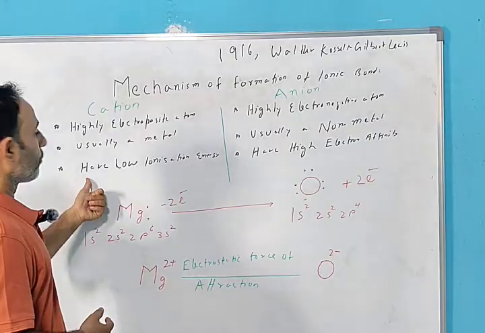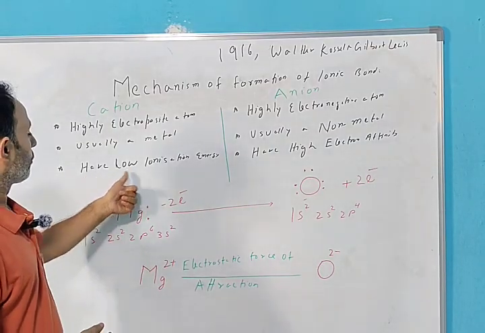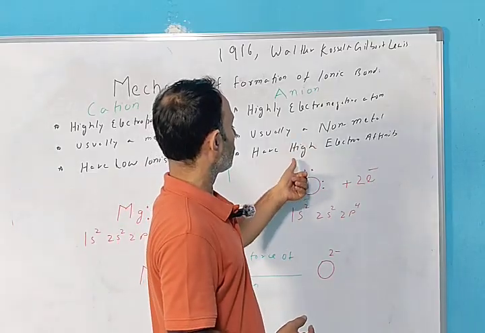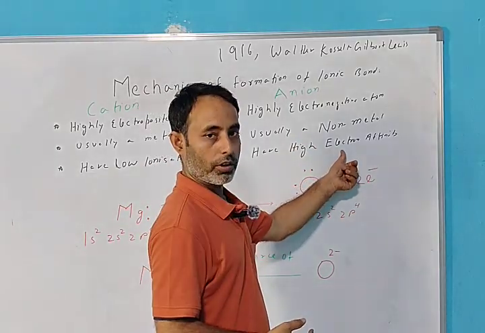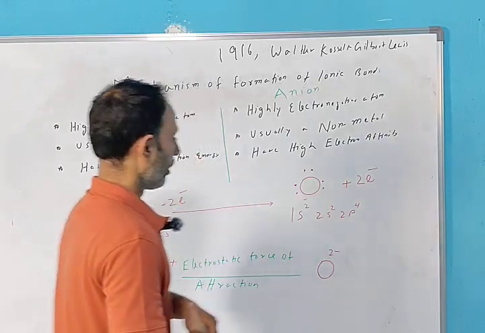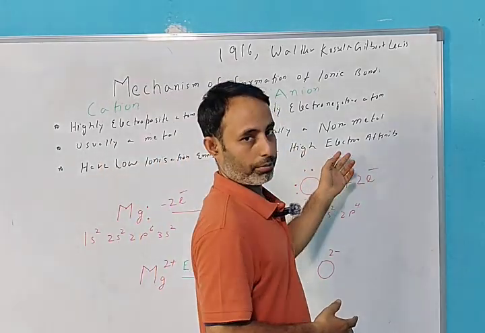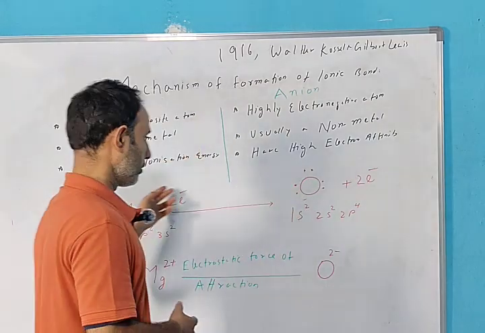The atom that forms the cation should have low ionization energy. An atom that forms the anion should have high electron affinity. I have discussed ionization energy and electron affinity already in previous chapters. If you don't know, please refer to those chapters.